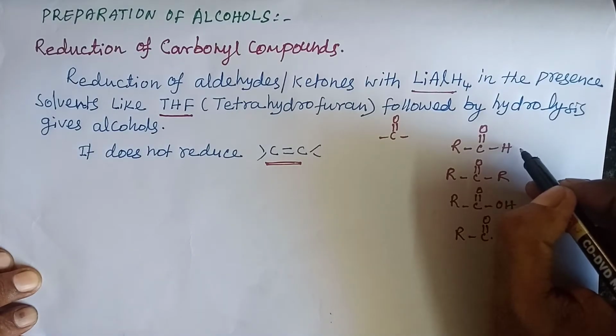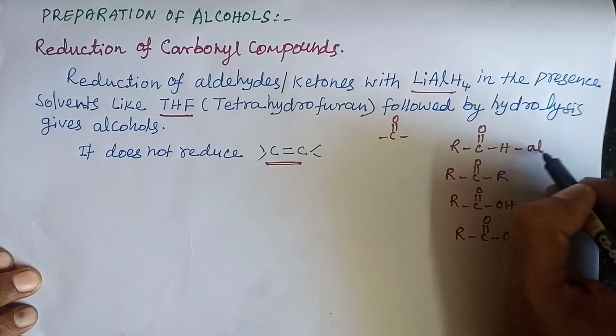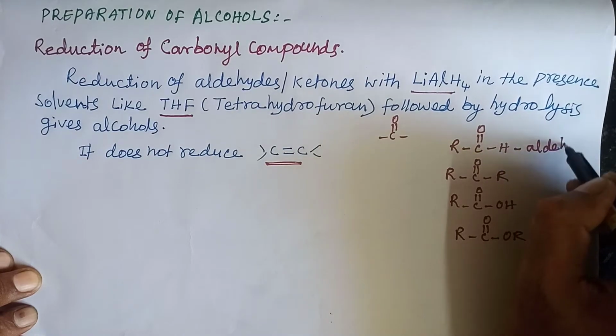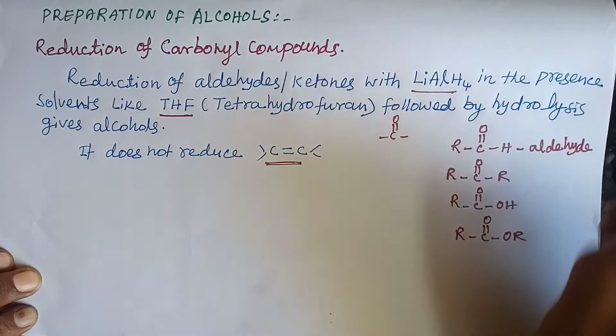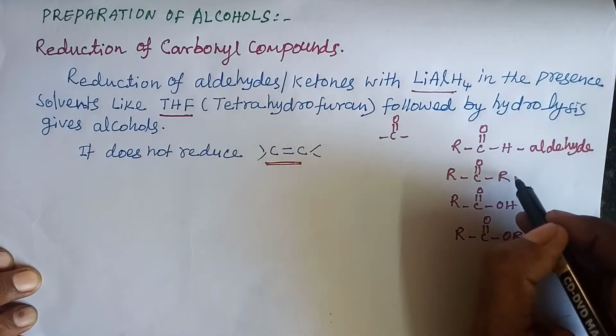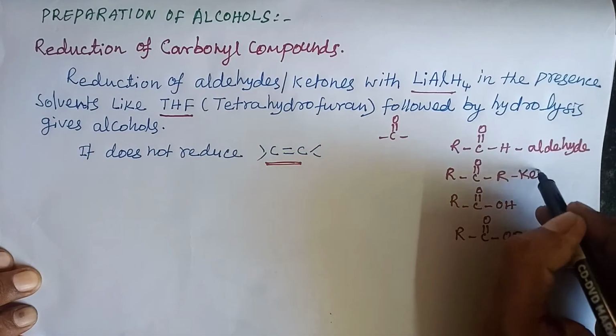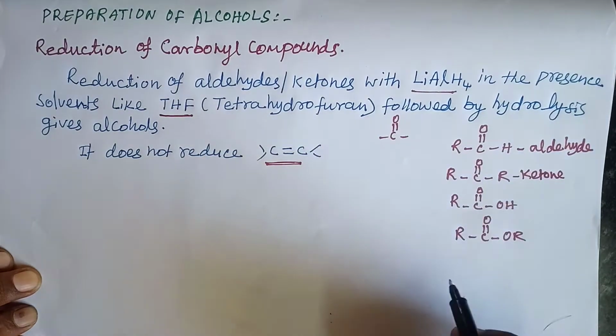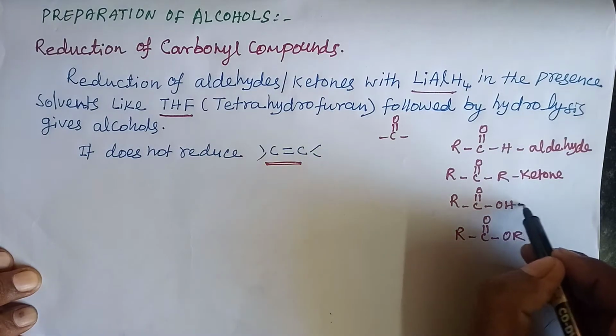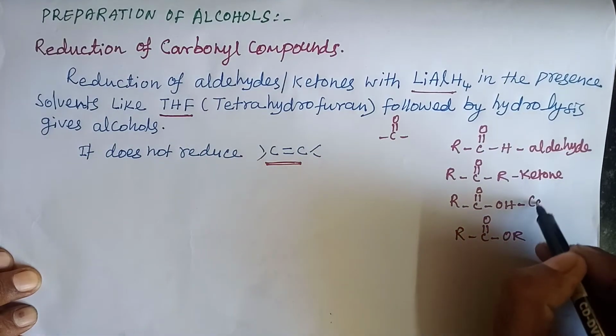This is an aldehyde. This is a ketone. This is a carboxylic acid.